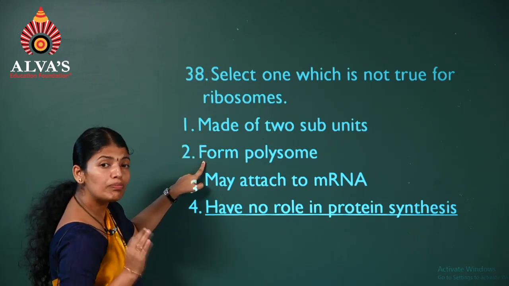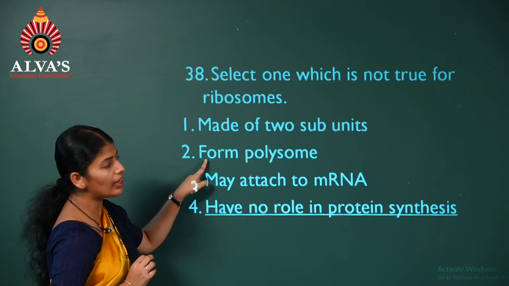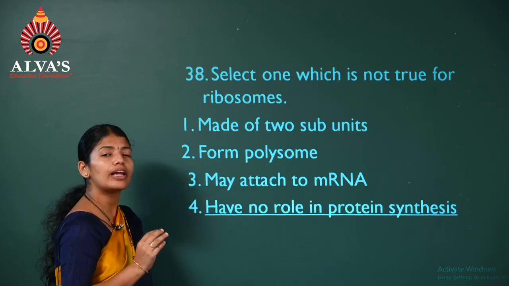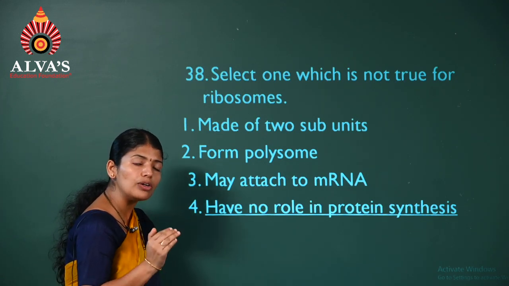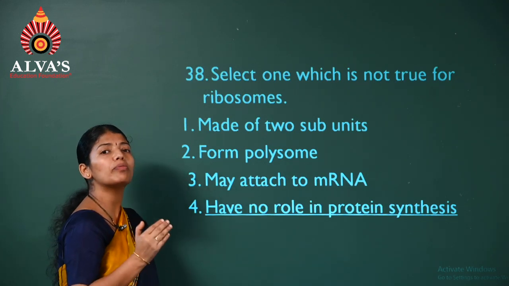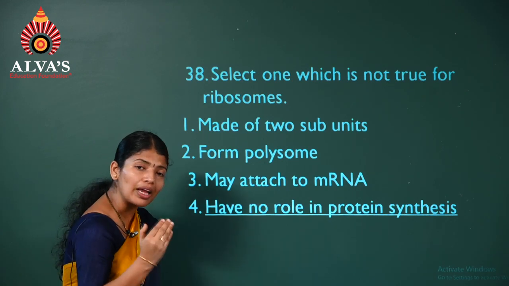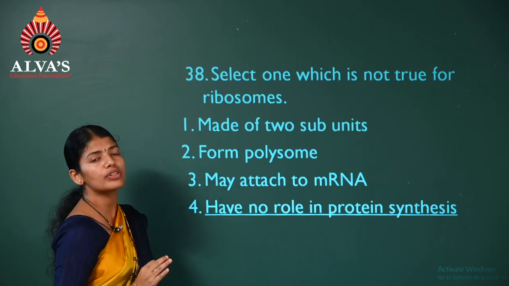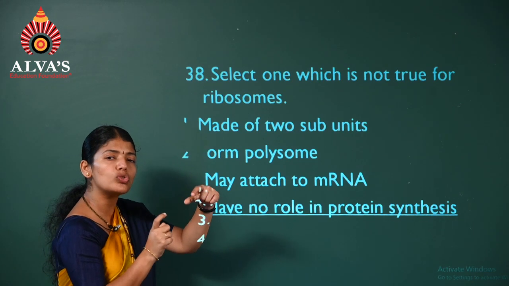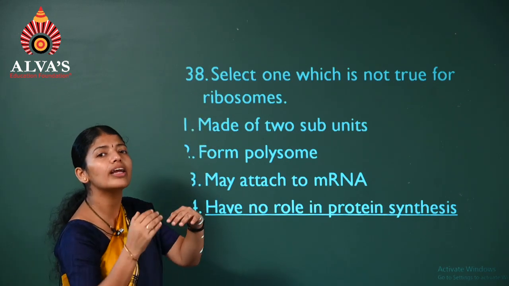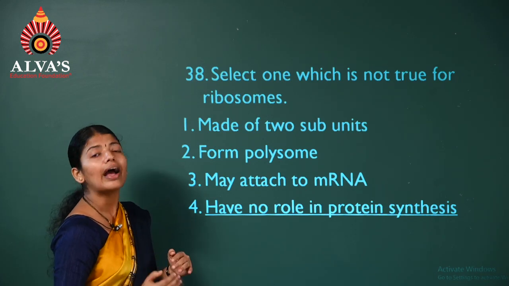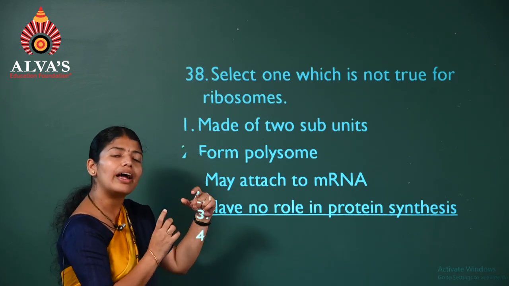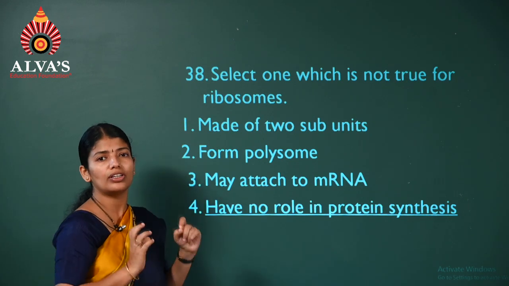Next, form polysome. What is the meaning? See, in case of bacteria and all, if the same polypeptide is to be synthesized many a times, what happens is, as one ribosome is moving on the mRNA, going on synthesizing the polypeptide, another will attach and will continue.